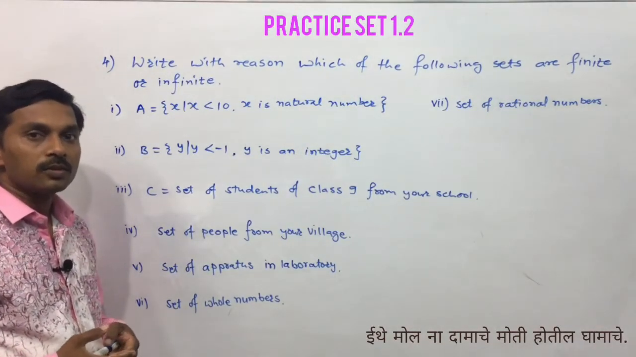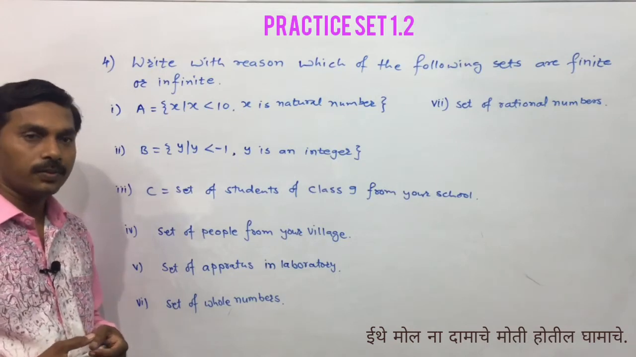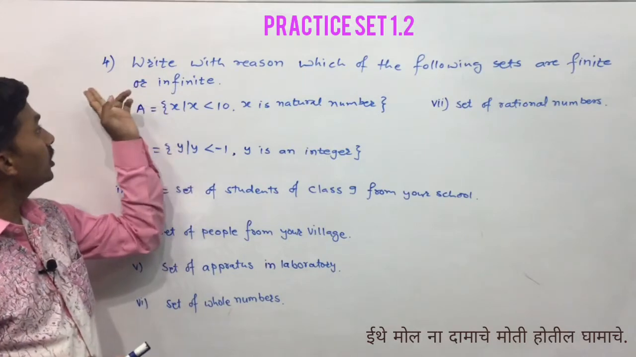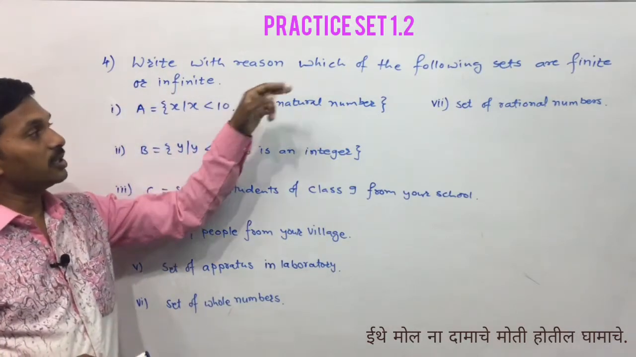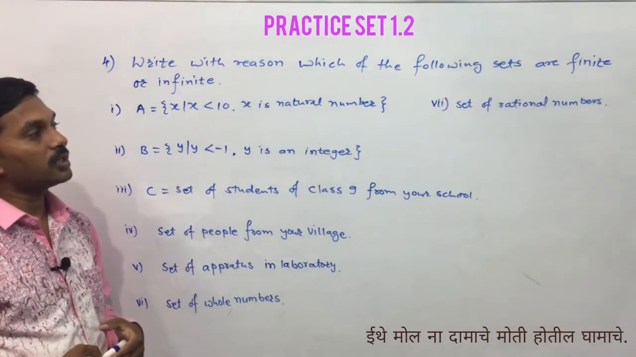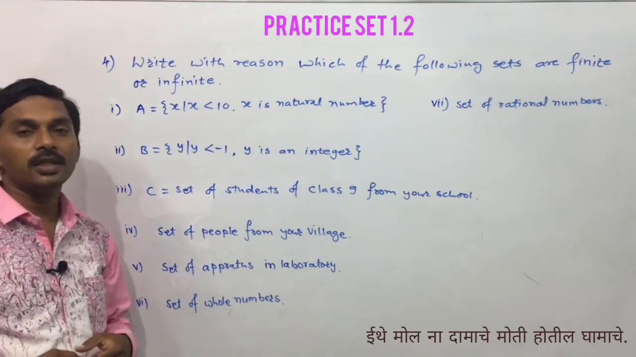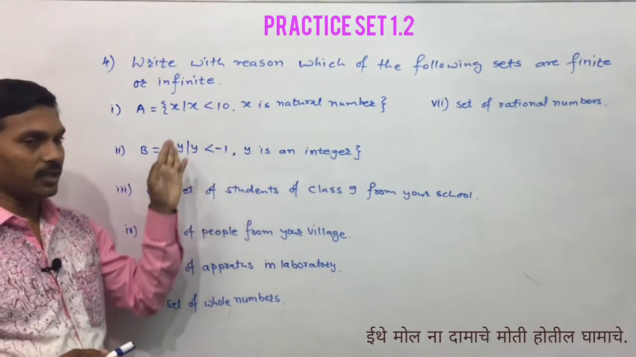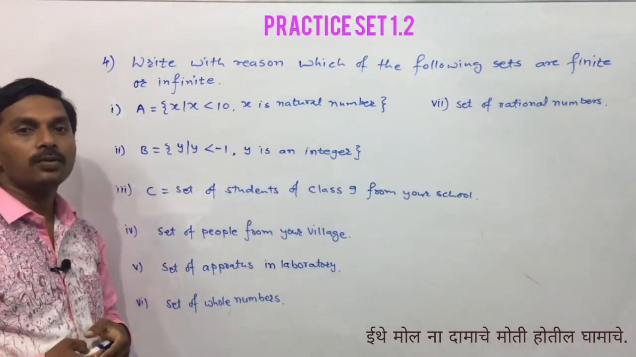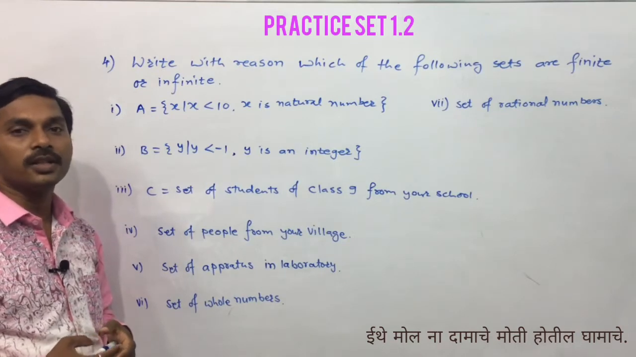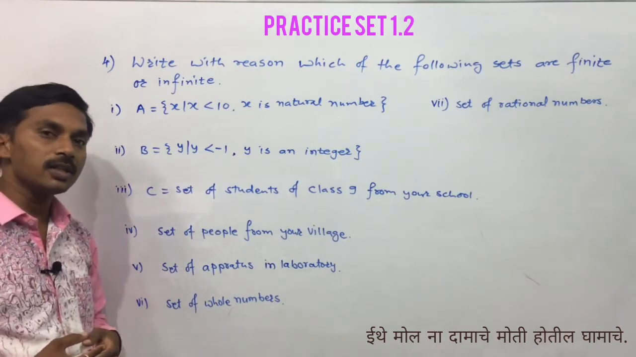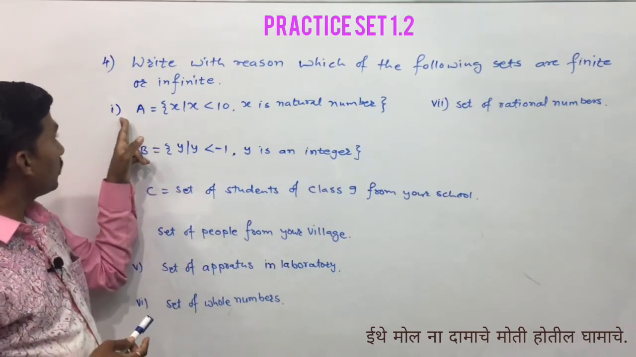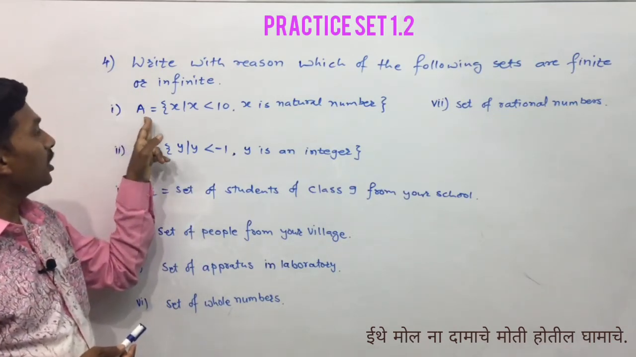Question number 4 from practice set 1.2, that is the last question from this practice set 1.2. The question is: write with reason which of the following sets are finite or infinite. We have been given 7 sets here and we have to decide whether the given set is a finite set or an infinite set.